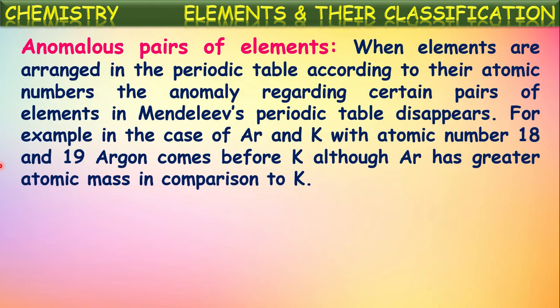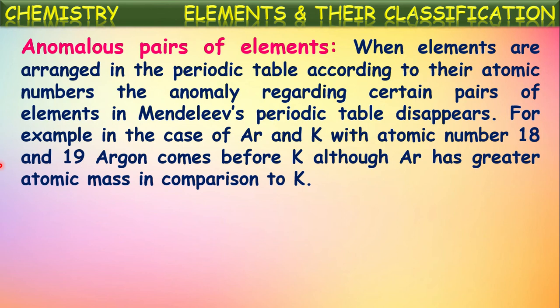One more, anomalous pairs of elements. As we told, when elements are arranged in the periodic table according to their atomic numbers, the anomaly regarding certain pairs of elements in Mendeleev's periodic table disappears. For example, as we discussed earlier, in the case of argon and potassium, with atomic numbers 18 and 19, argon comes before potassium, although argon has greater atomic mass compared to potassium, isn't it?